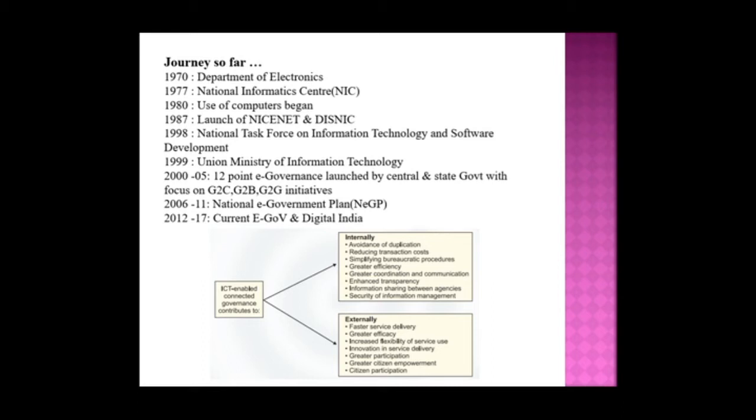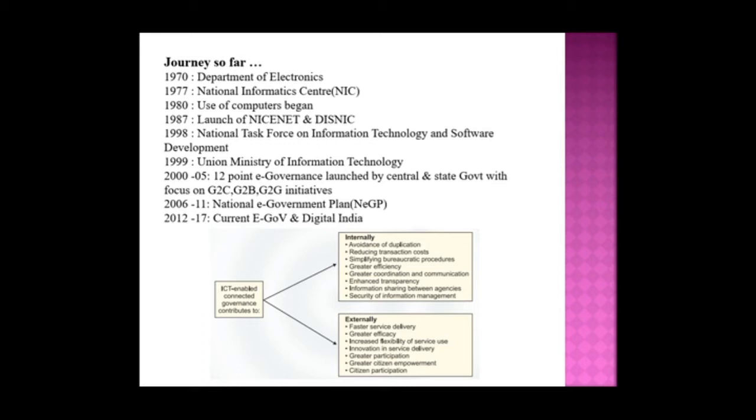In 1999, the Union Ministry of Information Technology came into being, and from 2000 to 2005, the 12-point e-governance agenda was launched by the central and state governments with a focus on G2C, G2B and G2G initiatives, that is, government to citizen, government to business and government to government. The National e-Governance Plan (NeGP) started in the 2006-11 period. In 2012-17, the current e-government and Digital India started to grow.